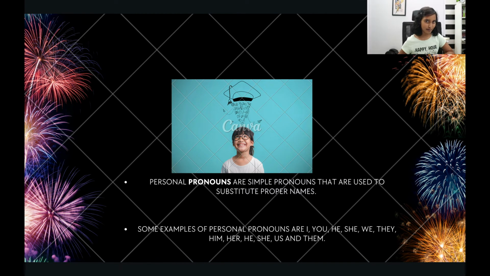Next one are personal pronouns. Personal pronouns are simple pronouns. They're just used to substitute proper names, proper nouns. Some examples of personal pronouns are I, you, he, she, we, they, him, her, us, and them.